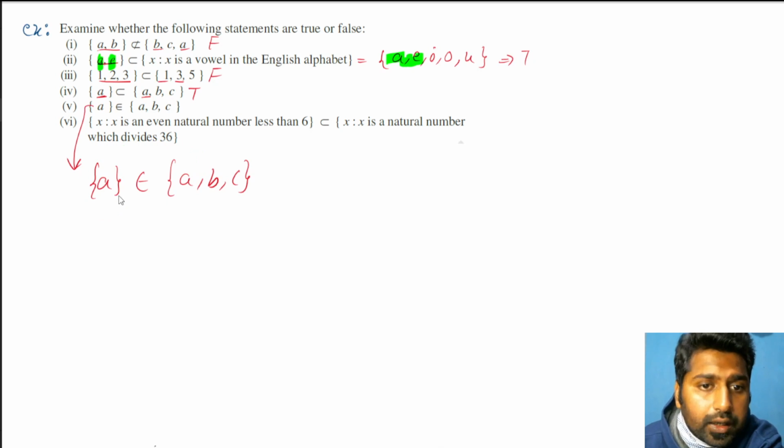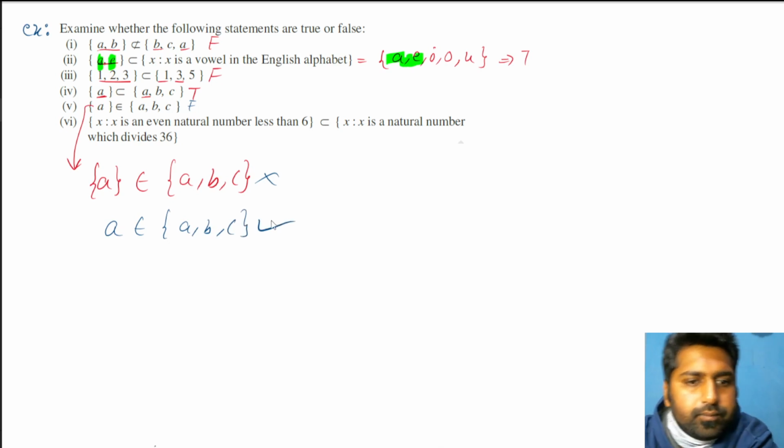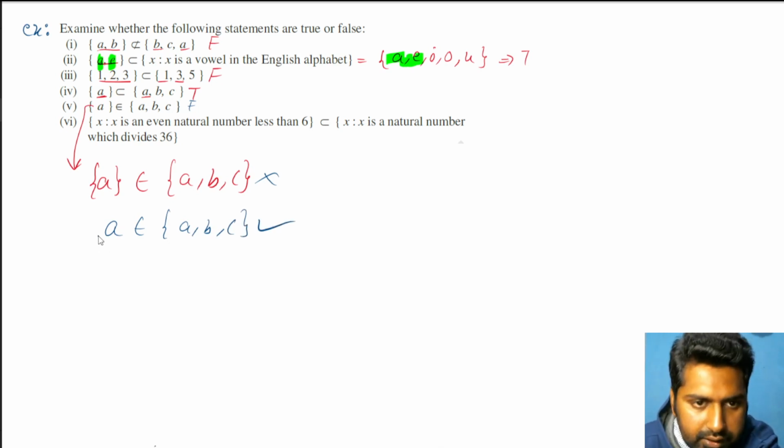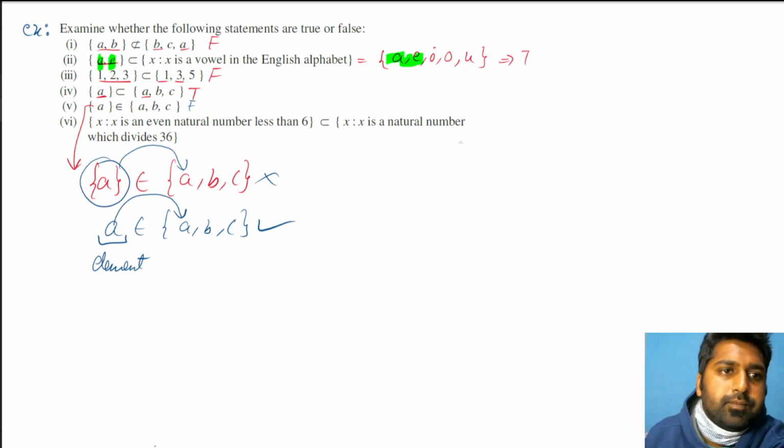What if I want to correct this? So this is clearly wrong, so false. But how can we correct this? If I write A belongs to curly bracket ABC, that is correct. Here it is written element actually, so that element should directly be present inside it, whereas curly bracket A is not present inside. So that's why that's wrong. This is the correct one.